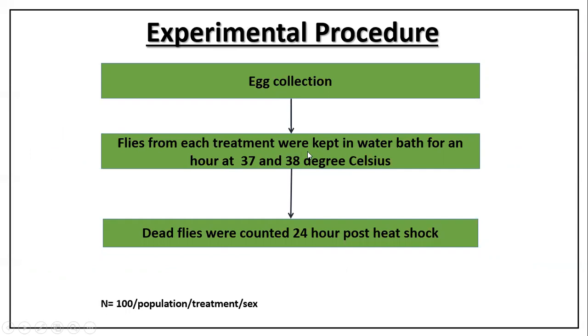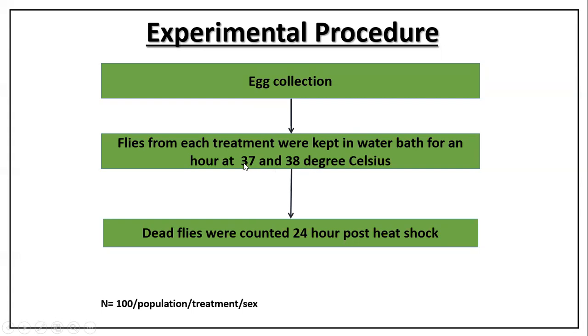It is very important for you to note here that these populations are maintained at a temperature of 25 degrees Celsius, and in their evolutionary history, they have never seen anything beyond 25 degrees Celsius. In fact, the literature suggests that in Drosophila, anything above 35 degrees Celsius is considered heat shock. At 39 degrees Celsius, when we subjected these populations for 1 hour, we found that all of them died. So 37 and 38 degrees Celsius gave us a nice window to look at the difference in mortality. Therefore, we use these two temperature treatments.